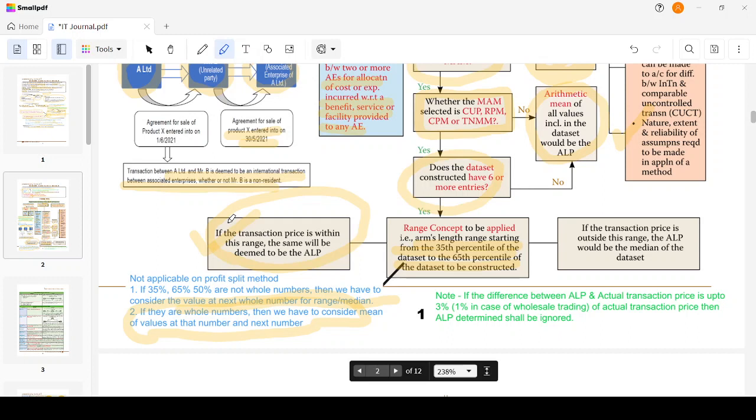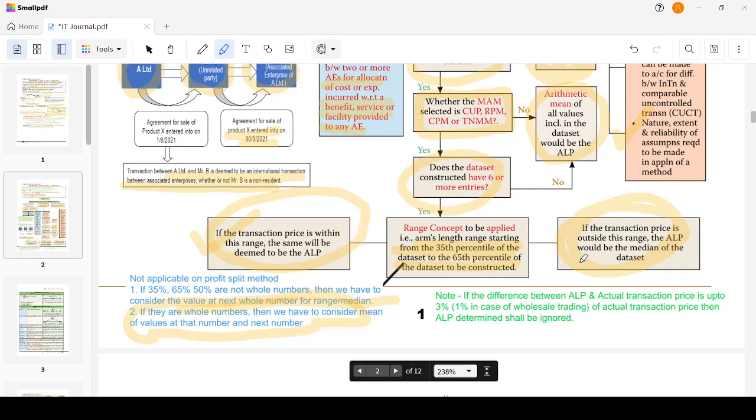Okay, you have a range of 100 to 150, but the transaction price is 110. Oh, sorry, it is 90. You have the range of 100 to 150 and the transaction price is 90. Then the ALP would be the median of the data set. Median means what? Mid value. Median means mid value, the mid value of the data set.